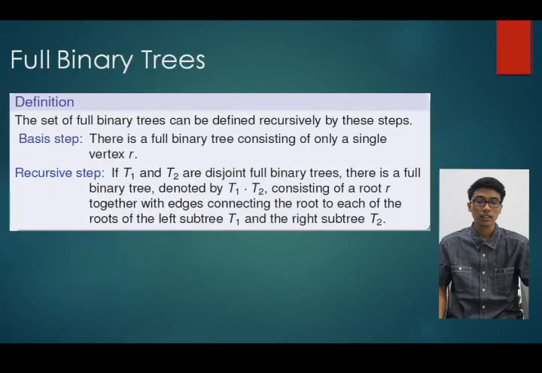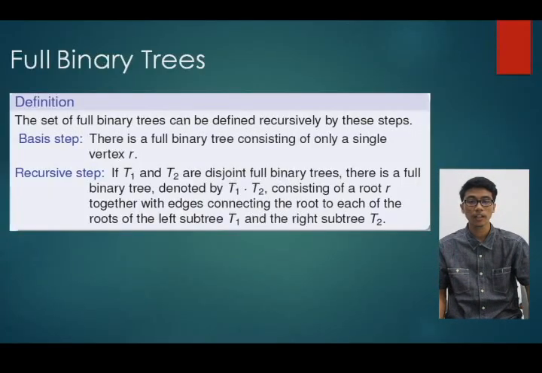Full binary trees. Definition: the set of full binary trees can be defined recursively by these steps. Basis step: there is a full binary tree consisting of only a single vertex r. Recursive step: if T1 and T2 are disjoint full binary trees, there is a full binary tree denoted by T1·T2, consisting of a root r together with edges connecting the root to each of the roots of the left subtree T1 and the right subtree T2.